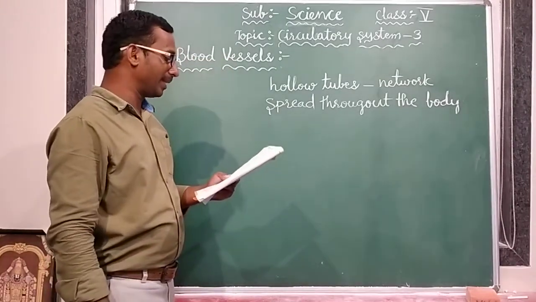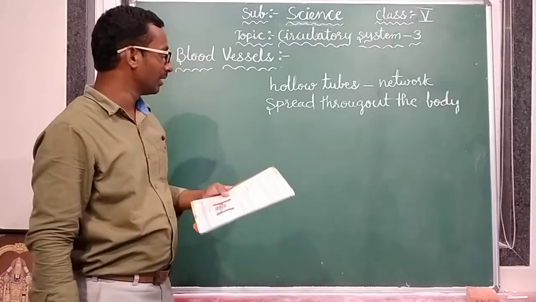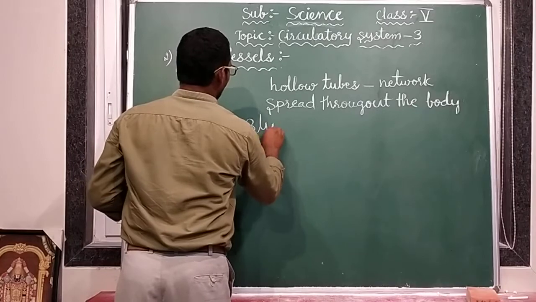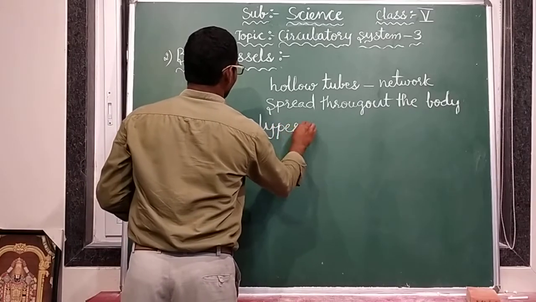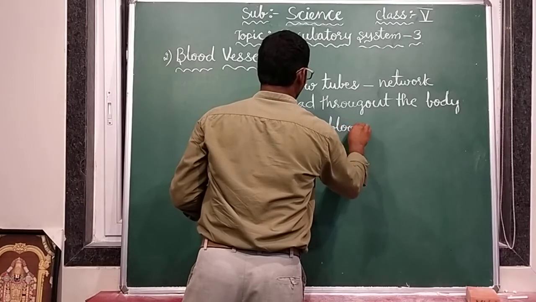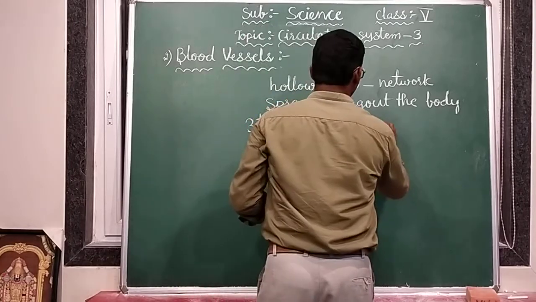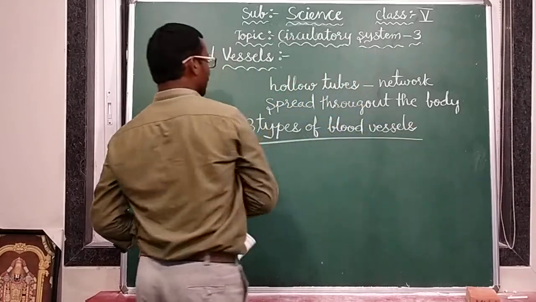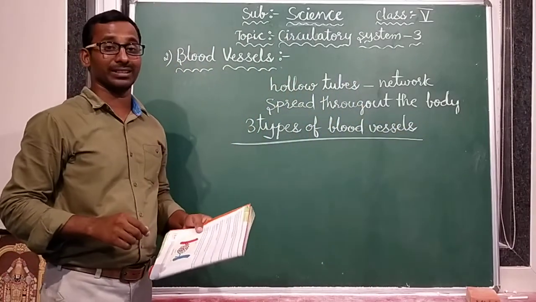There are three major types of blood vessels. How many types are there? There are three major types of blood vessels. Three major types of blood vessels are there.